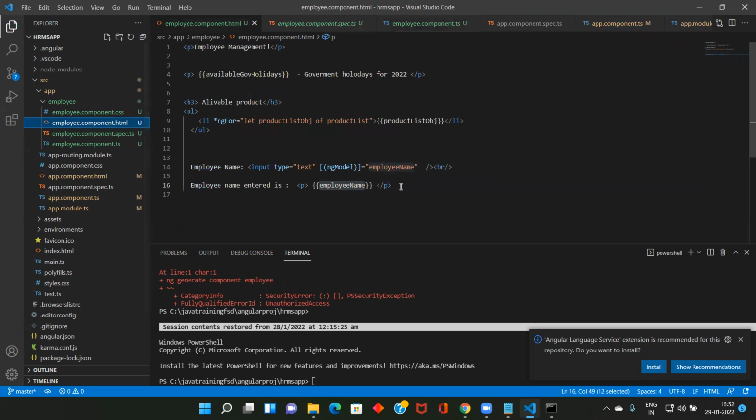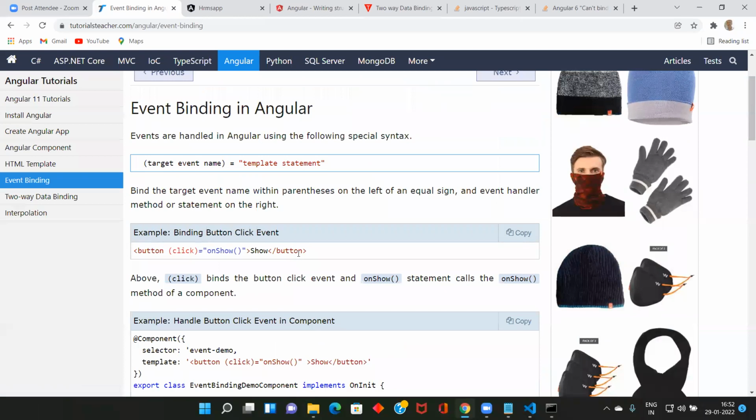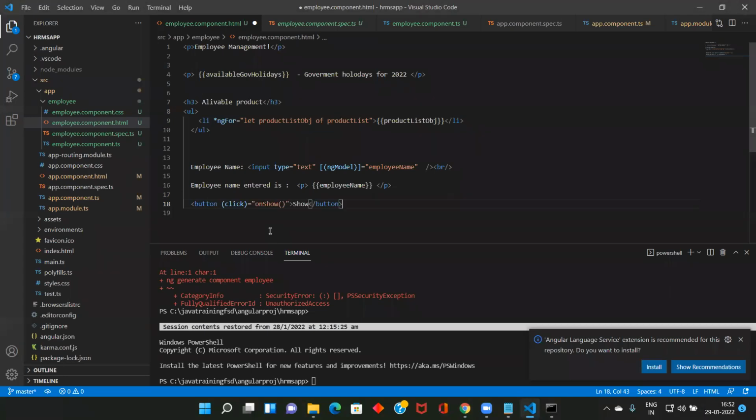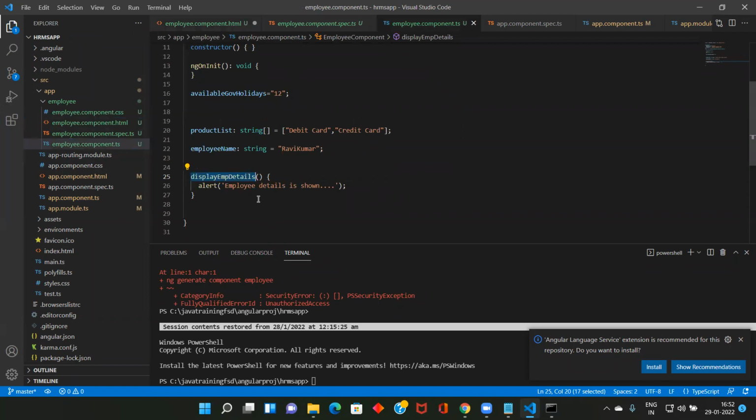From here, when I click, I want to call it. So I will do this one, this button click, this one, in the template. So what is the method name?